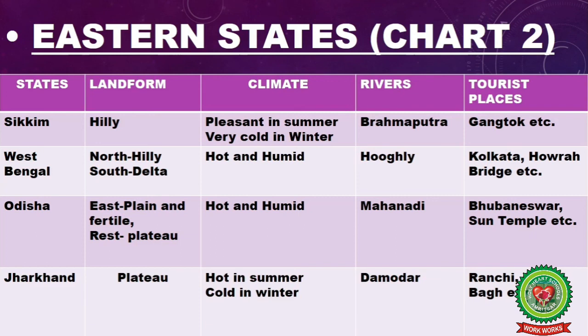Now children, I hope this topic is clear to you. Now your homework is to revise all the eastern states with their capitals, neighboring states, landform, climate, rivers and tourist places.